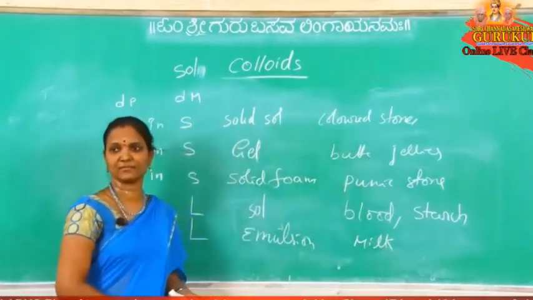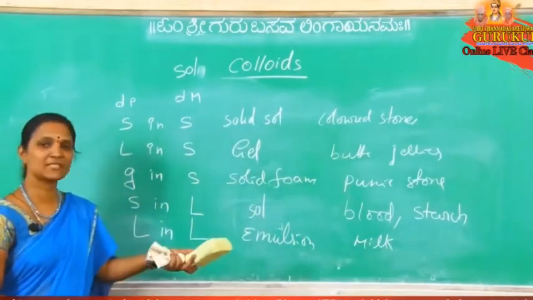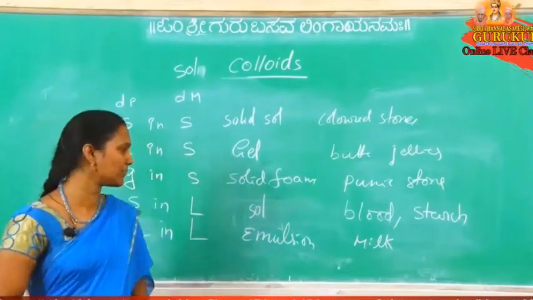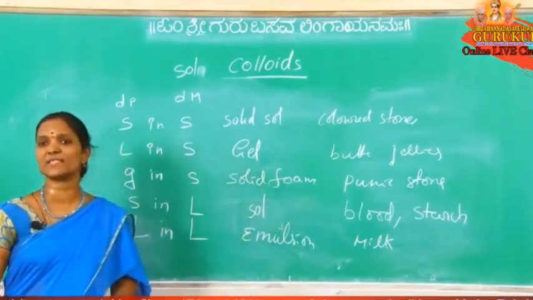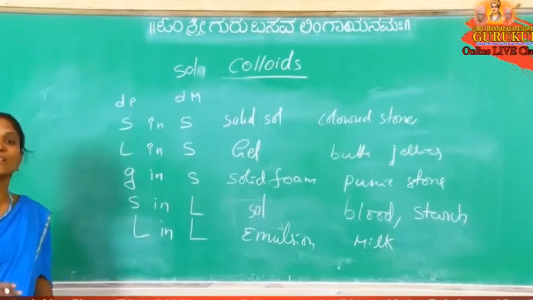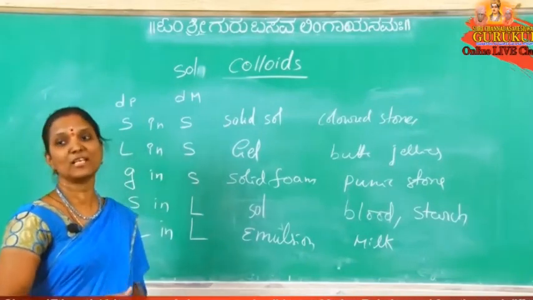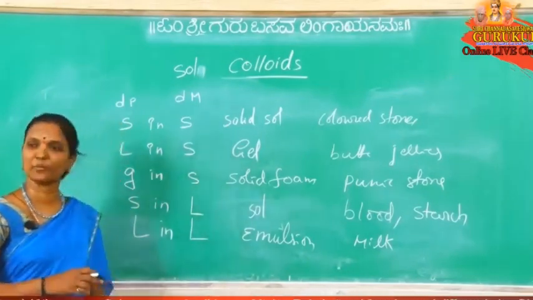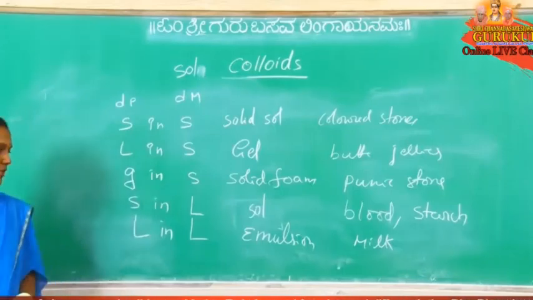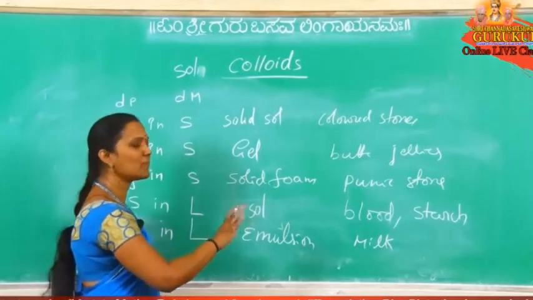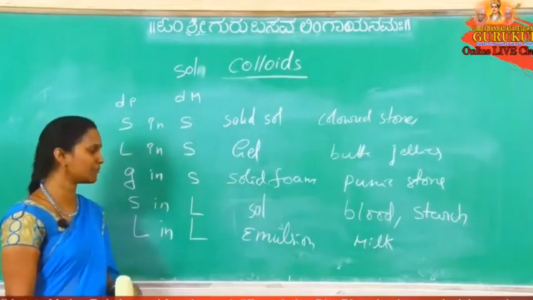Okay. And next, emulsion, milk. Or face creams. Examples are normal body creams. They are examples for emulsions. Most of the medicines are in the form of emulsions only. So anyhow, emulsion means there is a liquid in liquid colloidal solution. If both are liquids, that is called emulsion. Most of the medicines and common example is milk. Milk is example for emulsion.